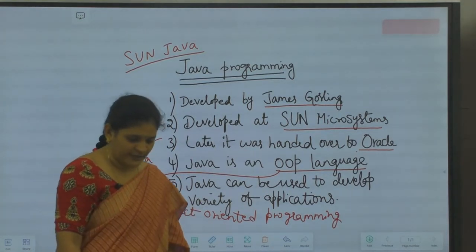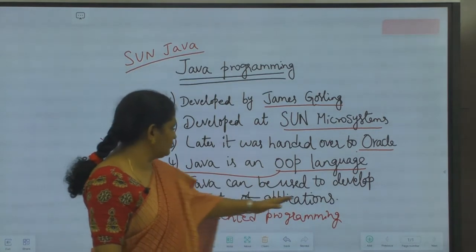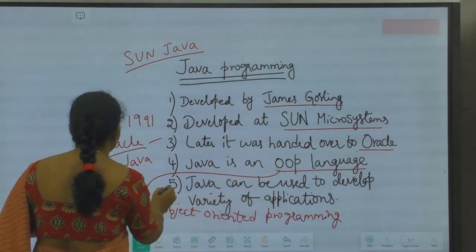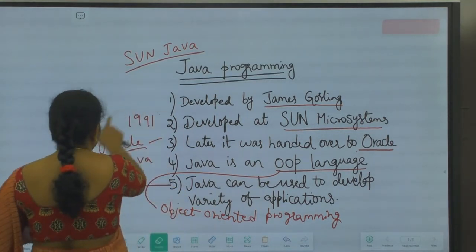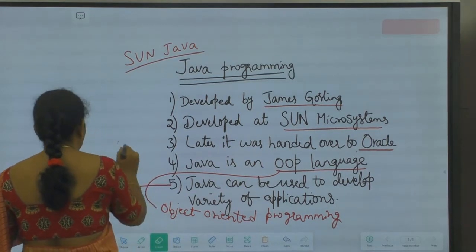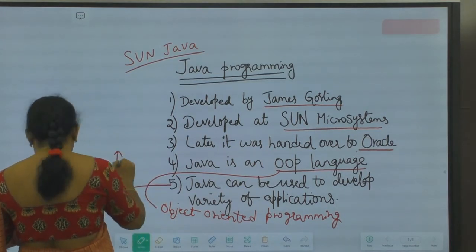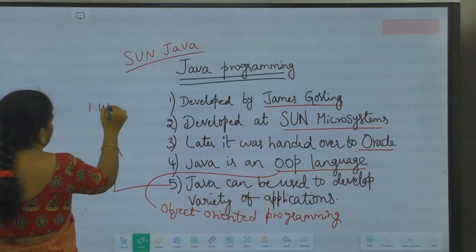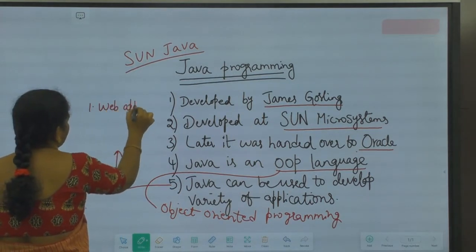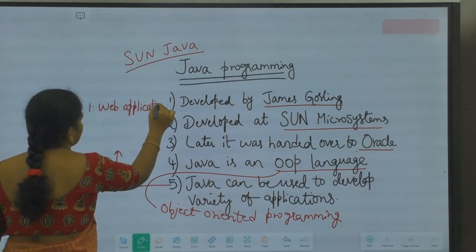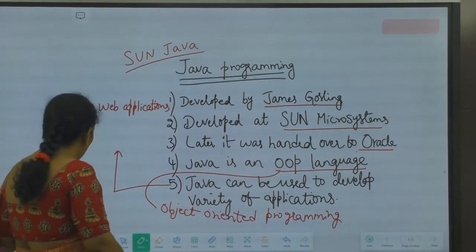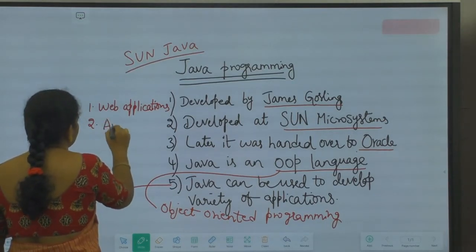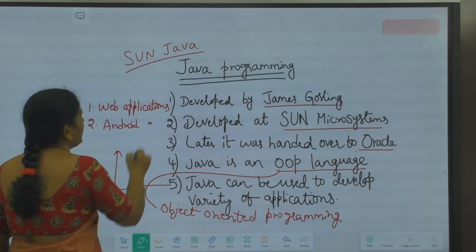And for what kind of applications do we use Java? Java can be used to develop a variety of applications. A few applications I'll be specifying here. Java can be used to develop web applications. One is web applications and the second one is Android applications. We can develop Android applications also by using Java.